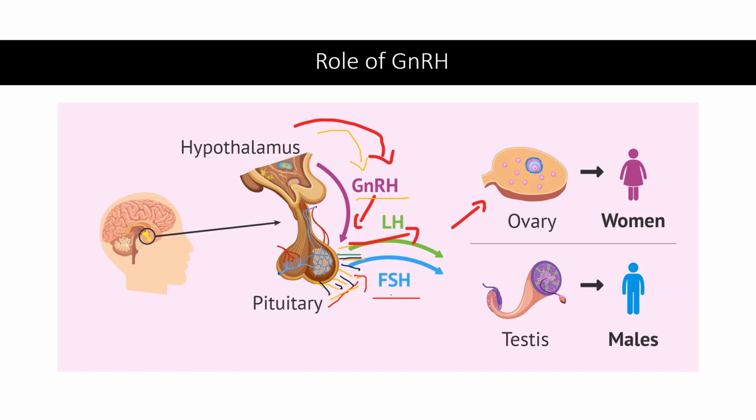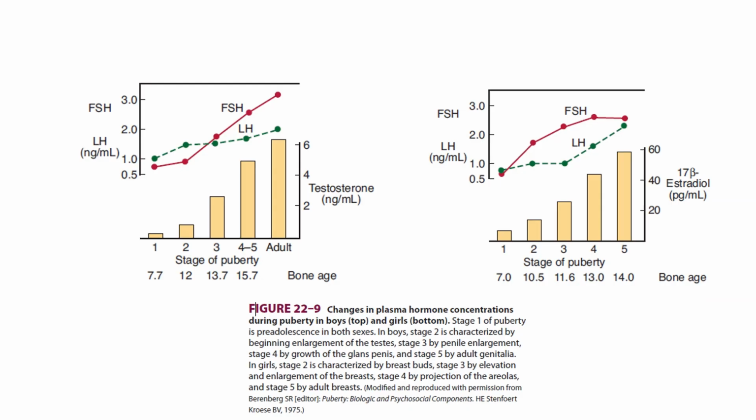The hypothalamus of the brain releases gonadotropin releasing hormone, which in turn stimulates the pituitary gland to secrete the gonadotropins.